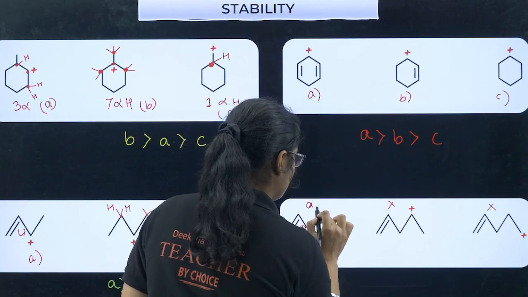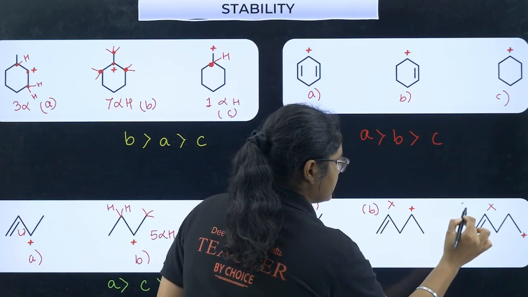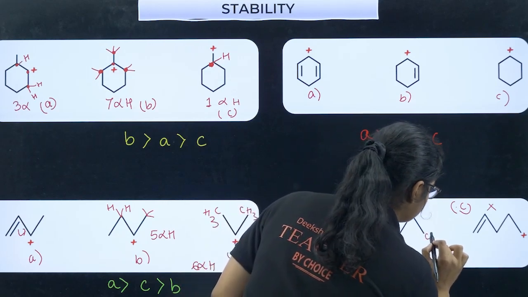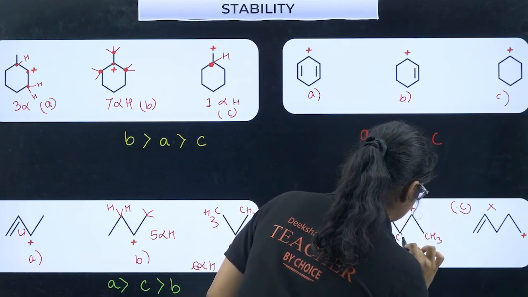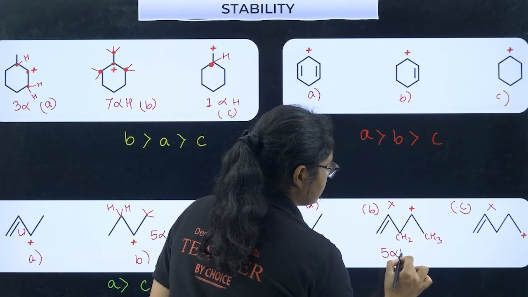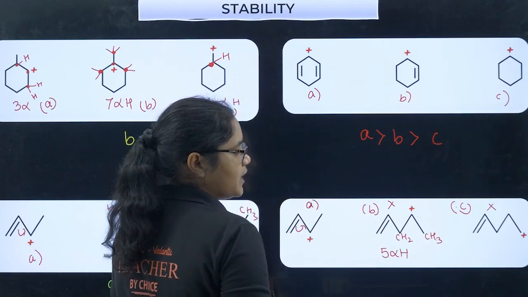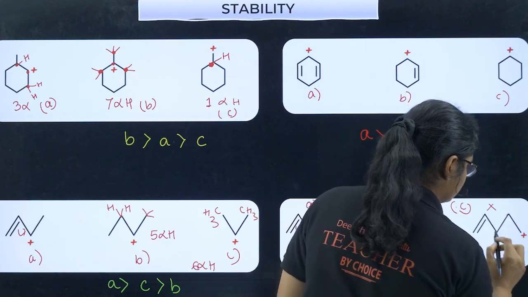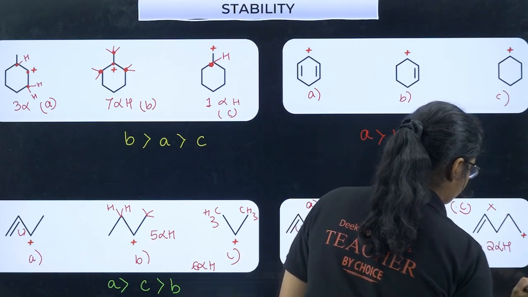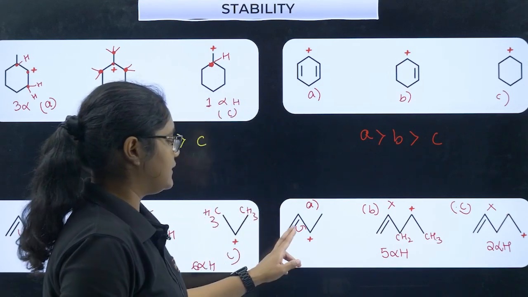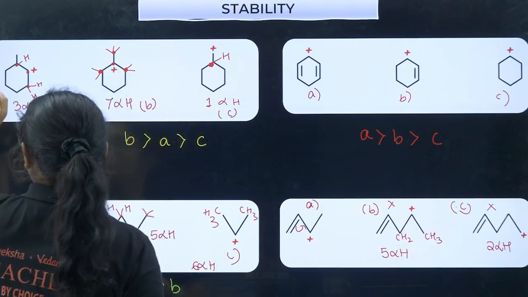Let this be A, this be B, this be C. Here I have CH3 and this is CH2, so 3 plus 2 we have 5 alpha hydrogens here. And here you have only one CH2, so 2 alpha hydrogens. 5 alpha hydrogens, 2 alpha hydrogens, and here it is resonance. Then what will be the order?